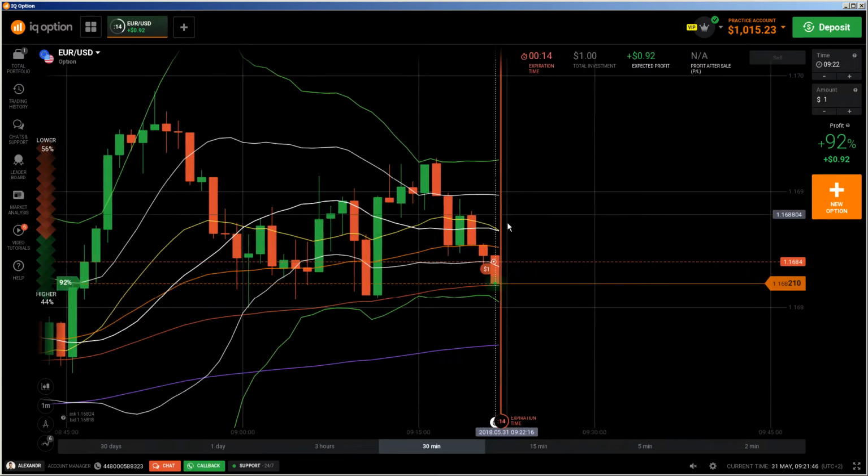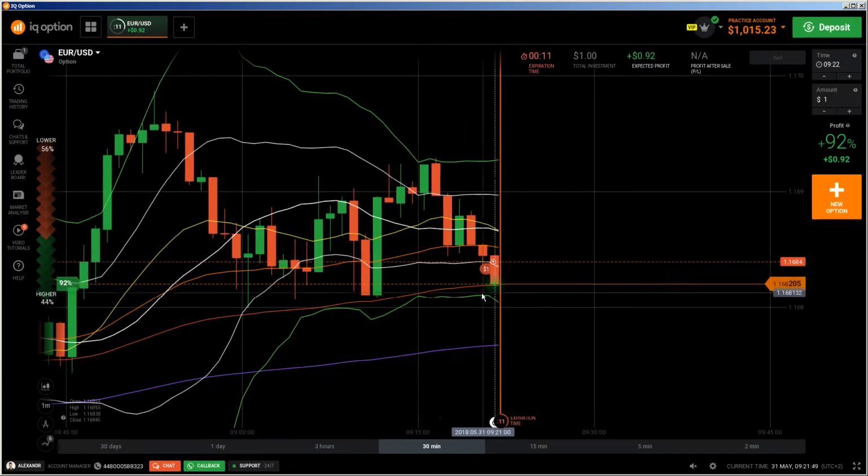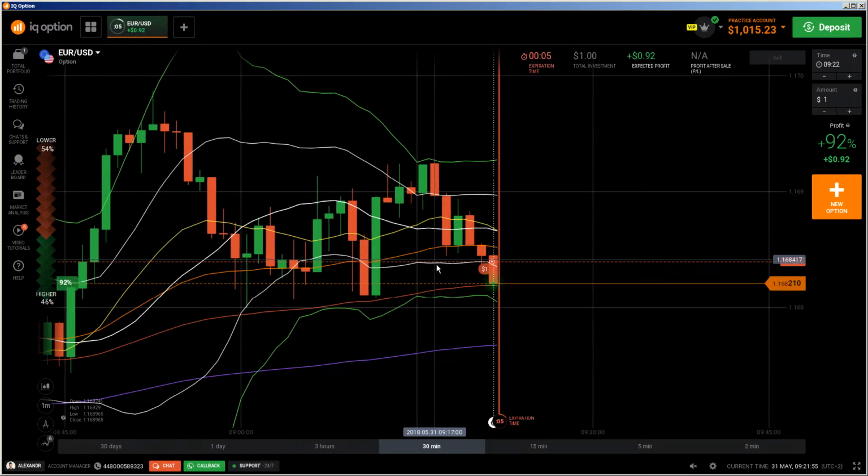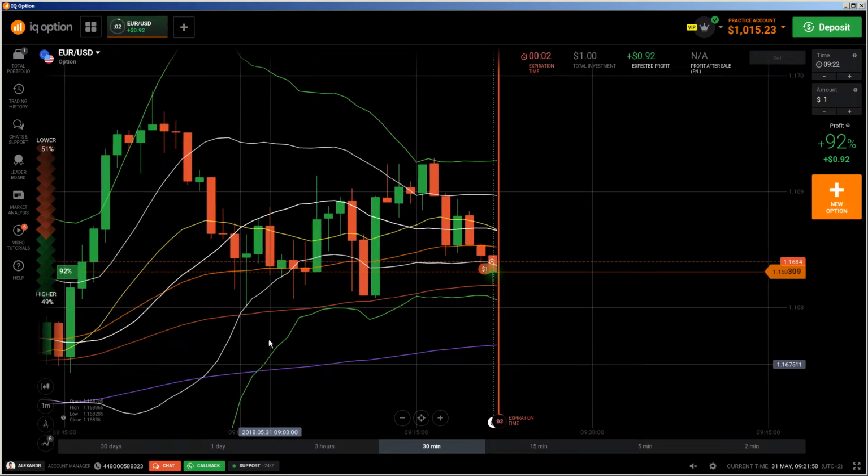This hammer here has shown me that the trend will continue, and that is how all my trades are going. Yes, all my trades are based on those things which I have explained in my ebook.